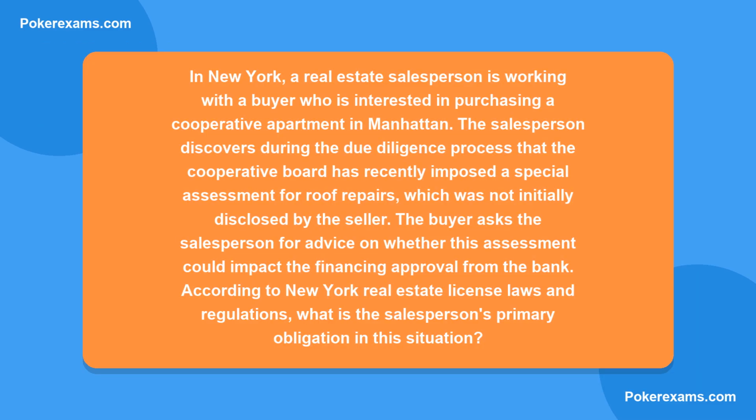Next question. In New York, a real estate salesperson is working with a buyer who is interested in purchasing a cooperative apartment in Manhattan. The salesperson discovers during the due diligence process that the cooperative board has recently imposed a special assessment for roof repairs, which was not initially disclosed by the seller. The buyer asks the salesperson for advice on whether this assessment could impact the financing approval from the bank. According to New York real estate license laws and regulations, what is the salesperson's primary obligation in this situation?